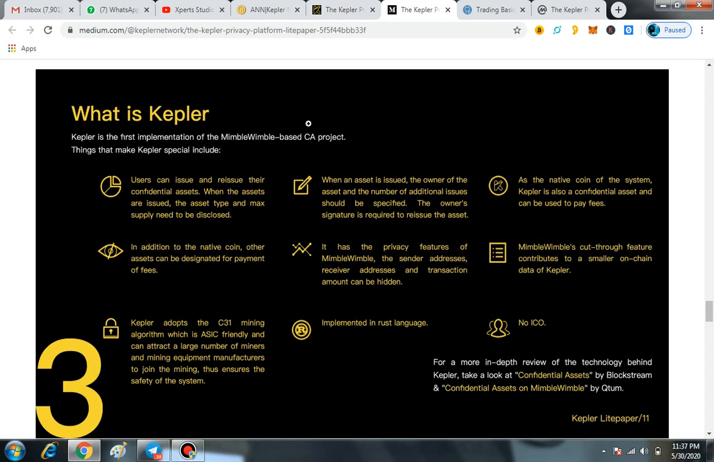So these are the major things regarding this platform, that at this time they are using the C31 mining algorithm. That is such a great thing. Implemented in Rust language, no ICO. So these are the key features of the Kepler platform.